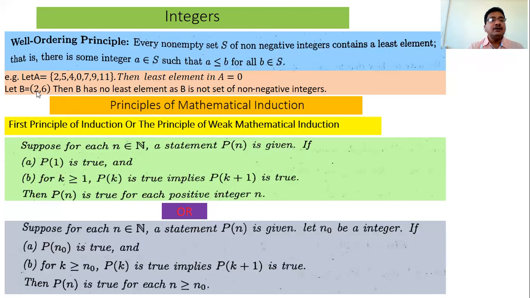So is 2.01 the least element of this set? The answer is again no, because we have numbers less than this 2.01 in this set. What are they? 2.001. All these are elements of this set, that is, members of this set B, and are less than 2.01. So what is the next element after 2 in this set?